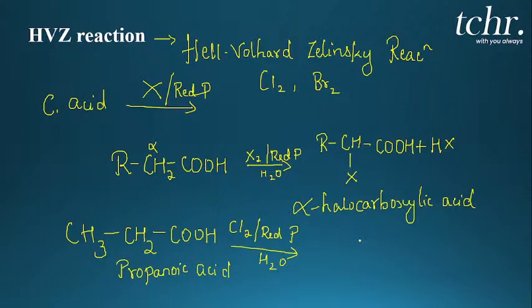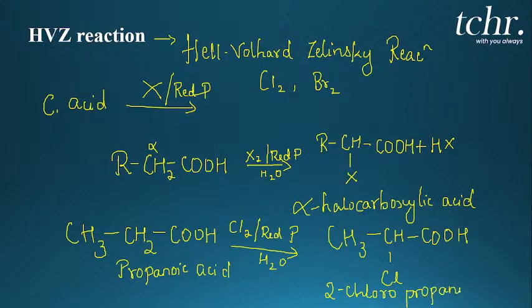As usual, even if you do not represent the byproduct, it is fine. You know that the byproduct will be HCl. So the main product is CH3CHClCOOH, right? So how can you name this? In IUPAC, yes, it is alpha chloro carboxylic acid. According to IUPAC nomenclature, you can write it as 2-chloropropanoic acid. 2-chloropropanoic acid is the product.